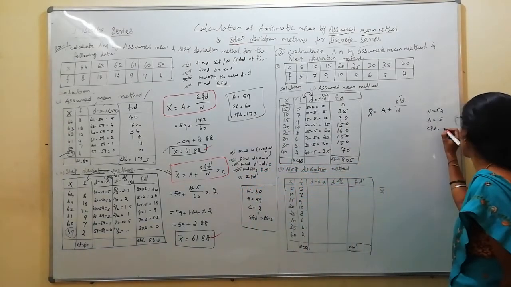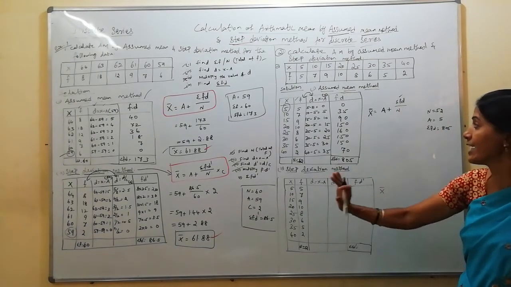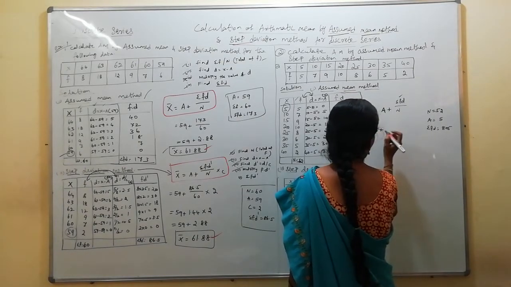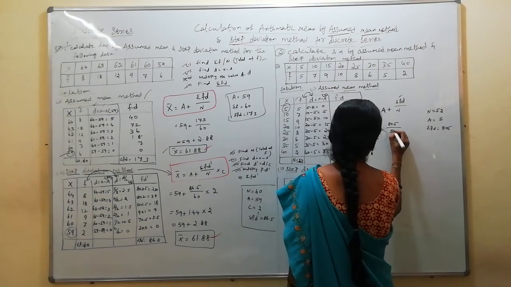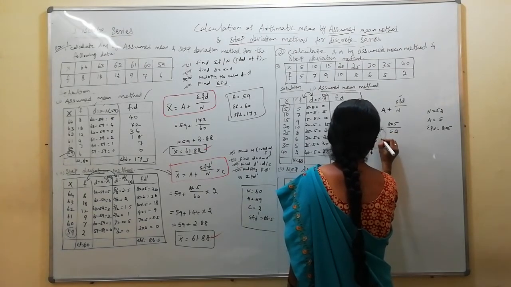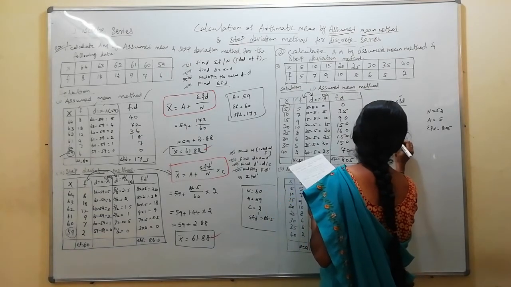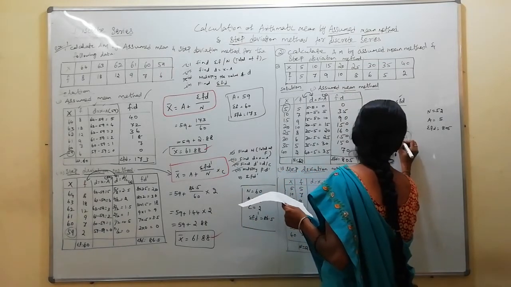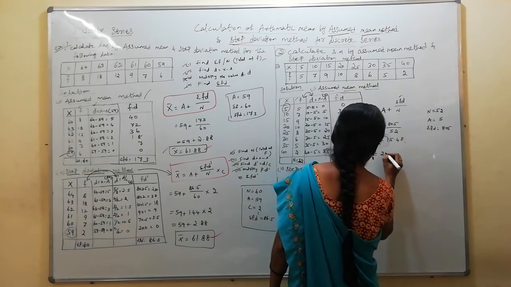So the same value I am going to write separately. These values we are going to substitute in the formula. You will get an answer. Okay, ma? So A, how much did I assume? Assumed is 5, so 5 plus 805, which is the sigma fd, divided by n, which is 52. Okay? Again 5 I keep separately. 805 divided by 52 is 15.42. Sorry, 15.48, ma. 15.48. Just if you add, you will get the x bar value.